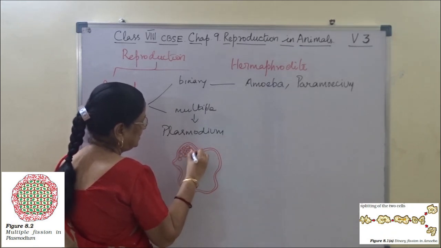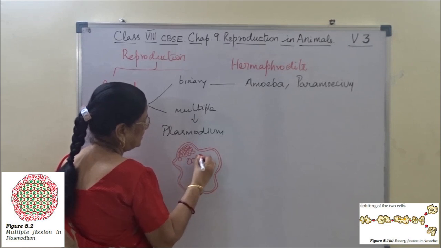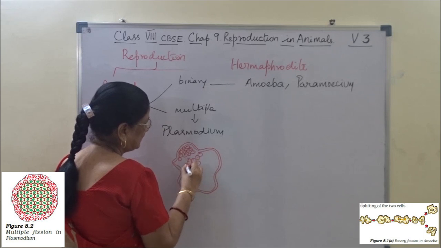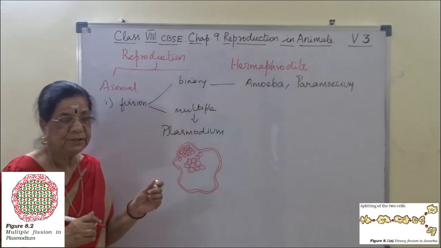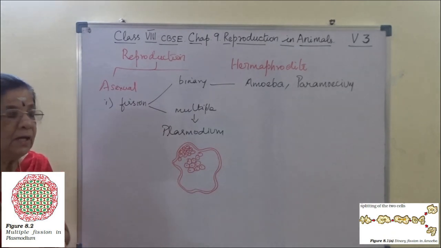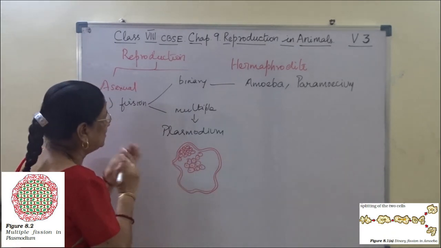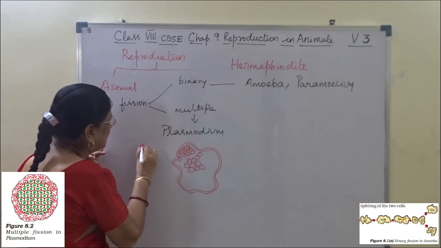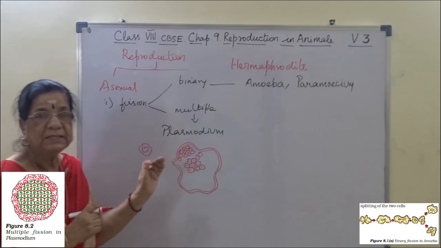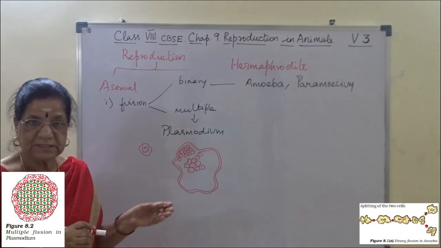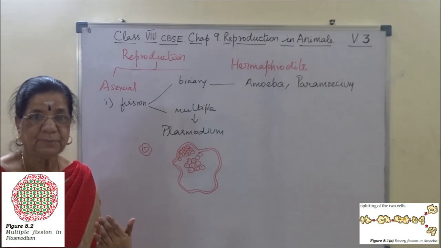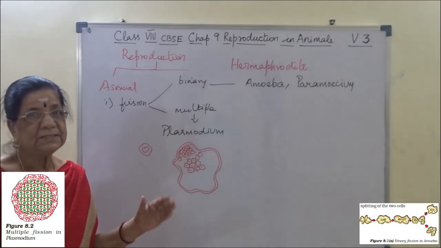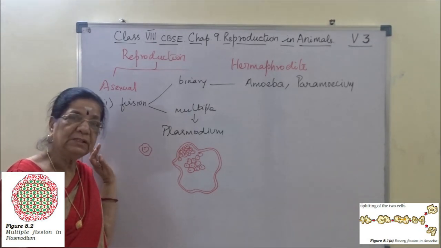Many nuclei. It multiplies into many nuclei. This is plasmodium multiple fission. Each nucleus, when it grows, develops into a separate asexual spore. They have different names such as merozoites, cryptozoites, just understand them as asexual spores.